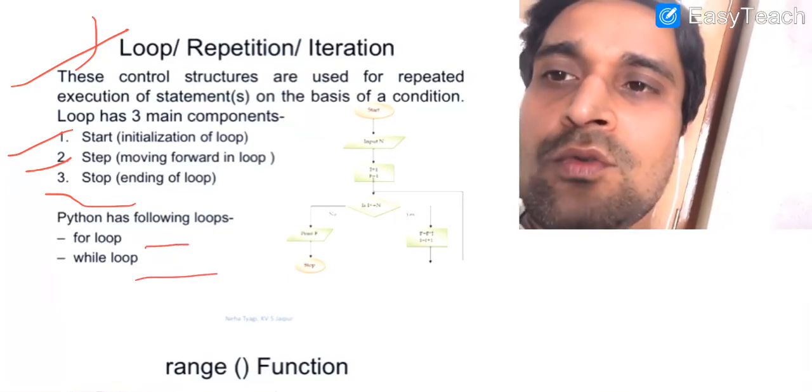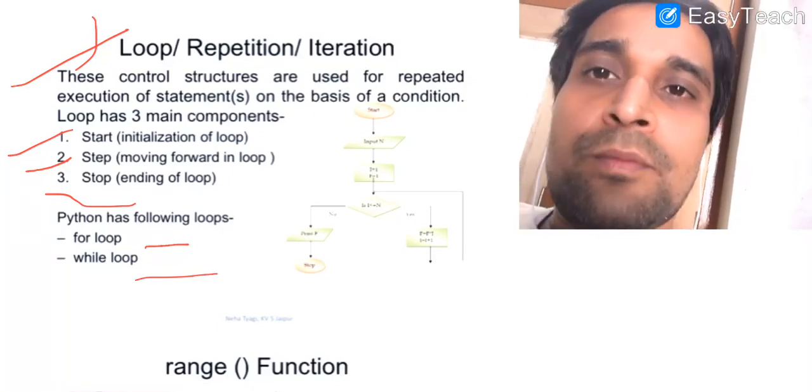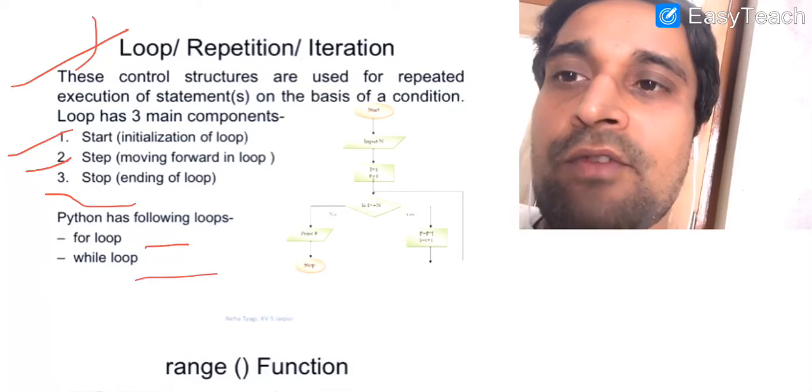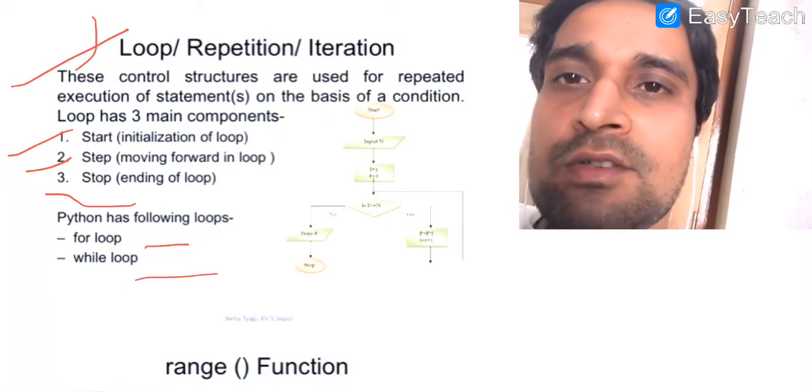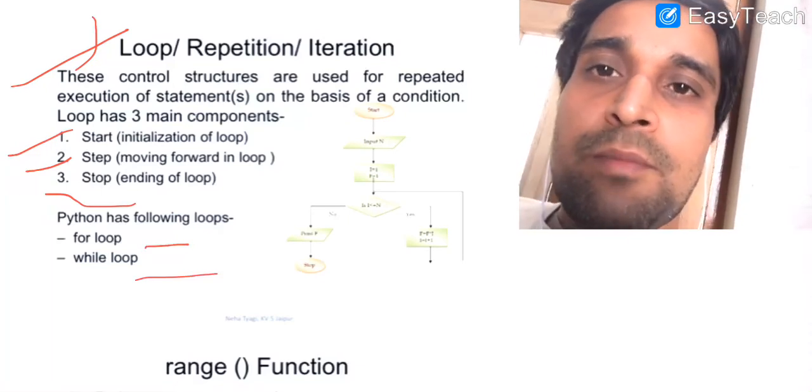In Python, two looping statements are available to you: one is the for loop and the other is the while loop. Before discussing the for and while loops in detail, let us discuss range and some membership operators which are available in Python.